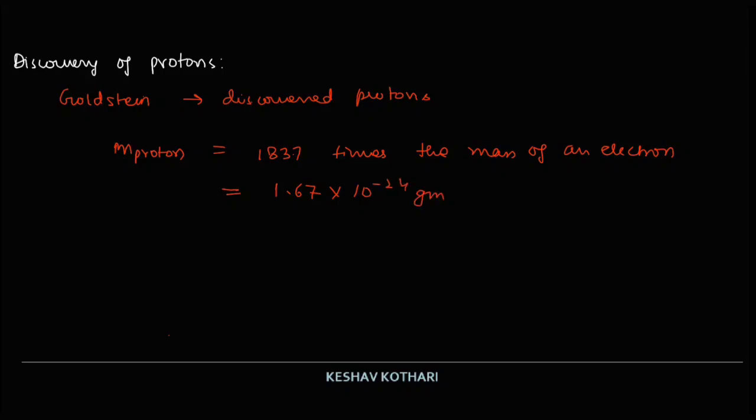It was observed to be a positively charged particle having a positive charge of +1.6 × 10^-19 coulomb.